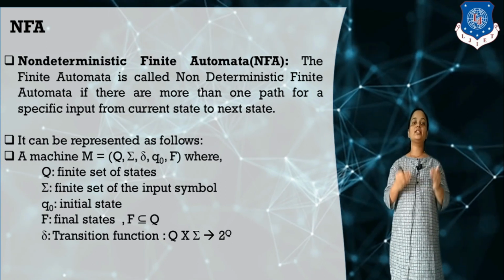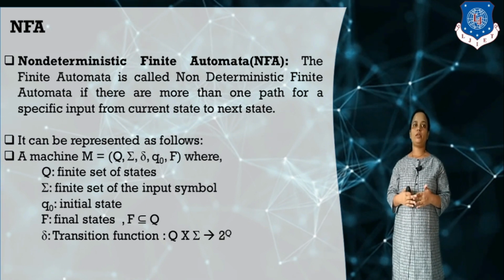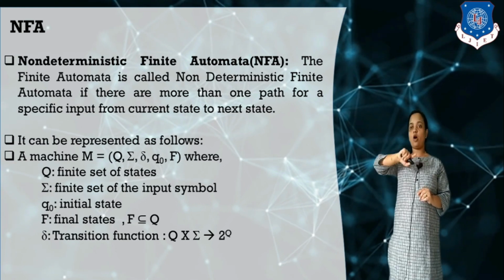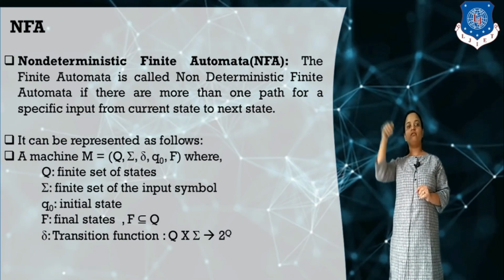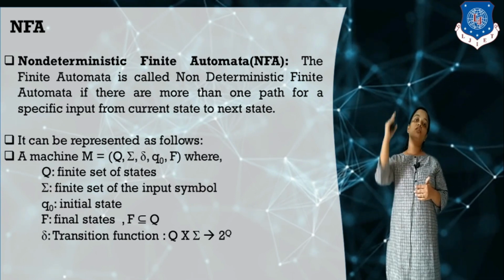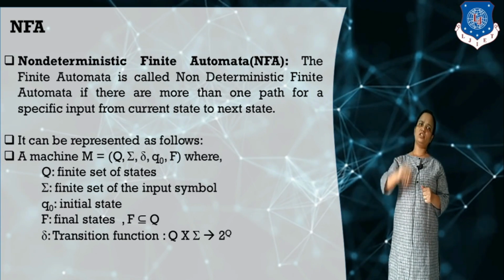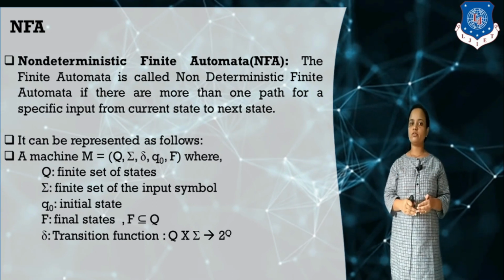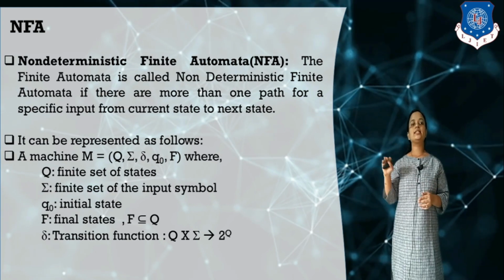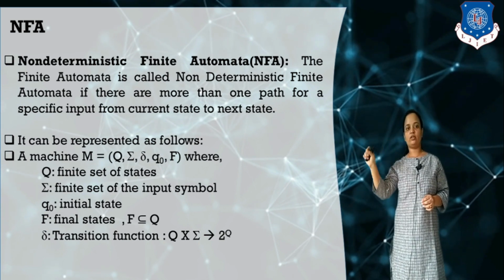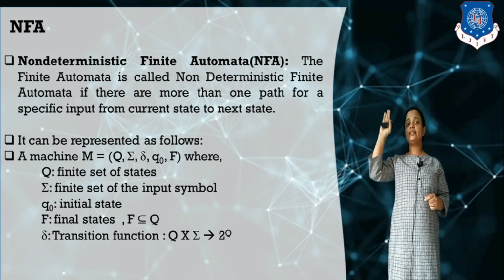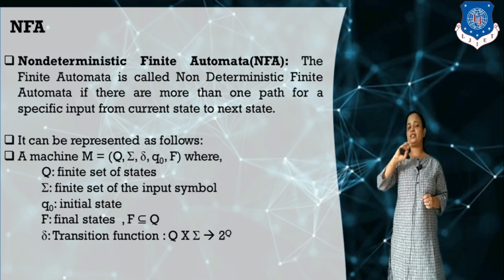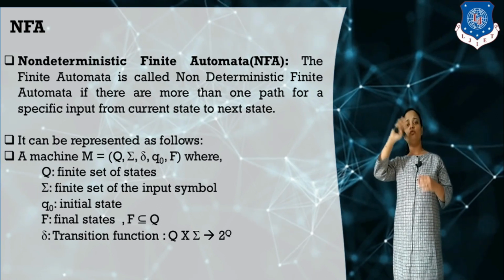The finite automata is called non-deterministic finite automata if there is more than one path for a specific input from the current state to the next state. So how many paths from current state to next state? More than one path. So if it moves to more than one state, we can say that this is a non-deterministic finite automata. Here you can see the transition function Q cross sigma tends to 2 raised to Q, which means the power set of Q. In the previous video, we have already discussed the power set. So it means the power set may contain more than one state. It means that for a given input and given state, it moves to more than one state.